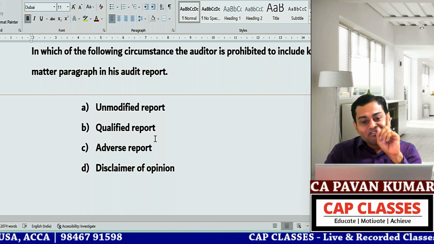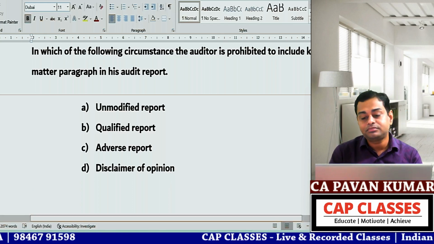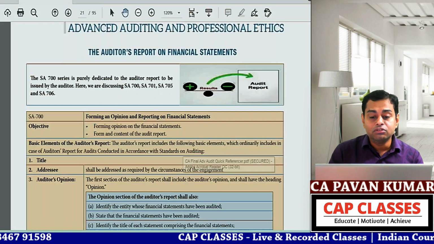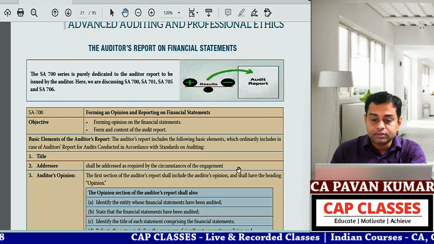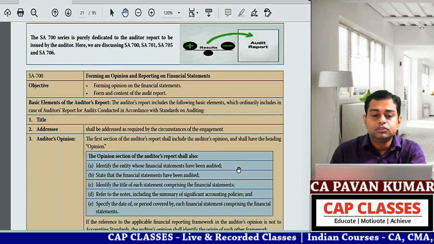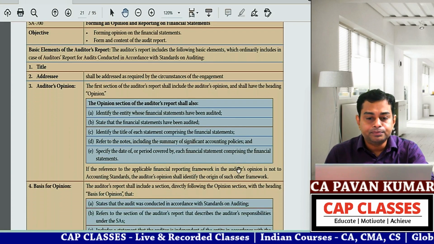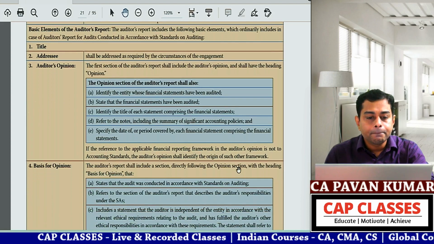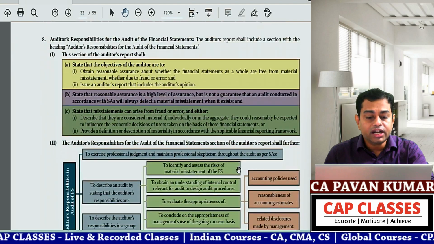If you read that one page, you would have given the correct answer. Disclaimer of opinion is the correct answer. I'm happy many of you have given the correct answer. So when the auditor has given a disclaimer of opinion, he cannot use CAM. So you got it?